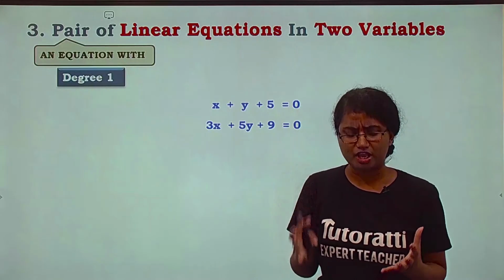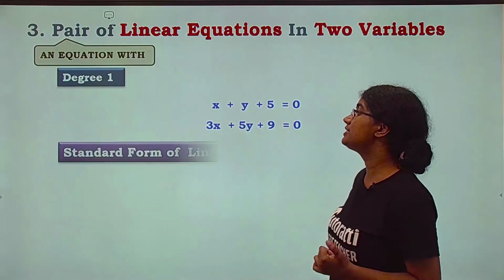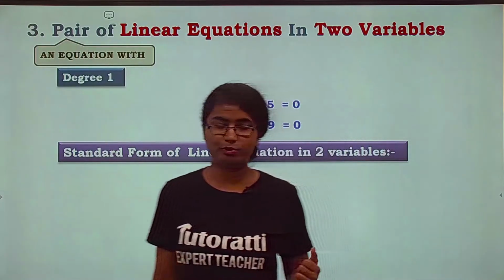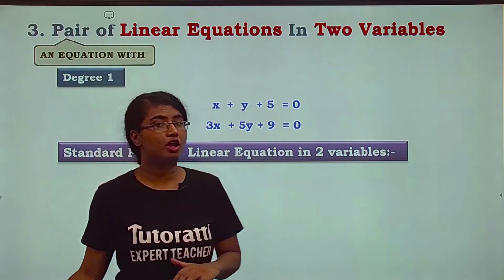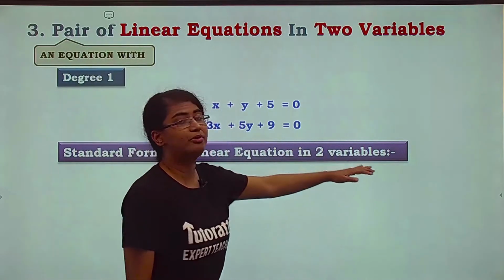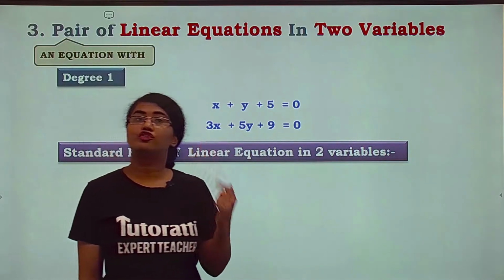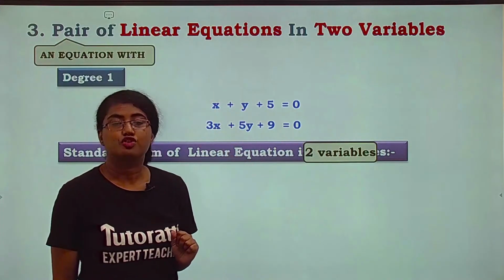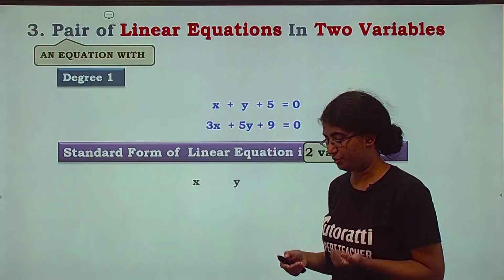Now we are talking about linear equations in two variables. Is there a general standard form of representing this? Yes, there is a standard form of linear equations in two variables. So now be with me and let's try to form the standard form. Again, पूरा नाम नहीं लेंगे एक साथ. We'll be breaking this down and we'll be considering parts of it. So the first part that we'll be considering is two variables. So first let us arrange two variables, x and y, our favorite variables.